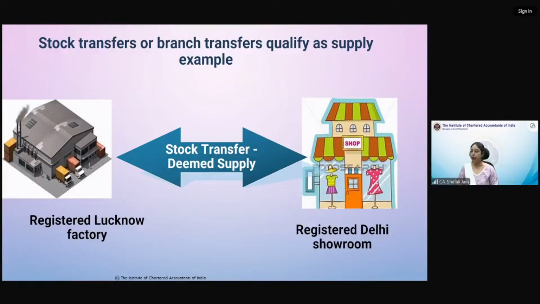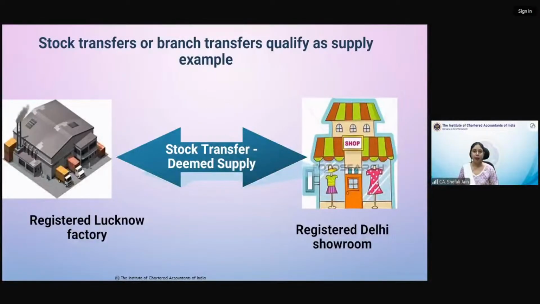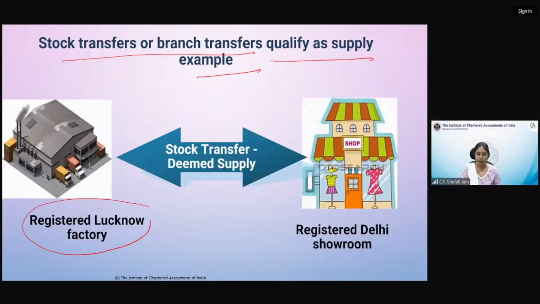But before that, let us take the example of supply between distinct persons. So first example is stock transfer or branch transfer qualify as supply. So one registration, one place of business. I have a factory in Lucknow and I have a showroom in Delhi. Now, this is very sure that both of them are registered.